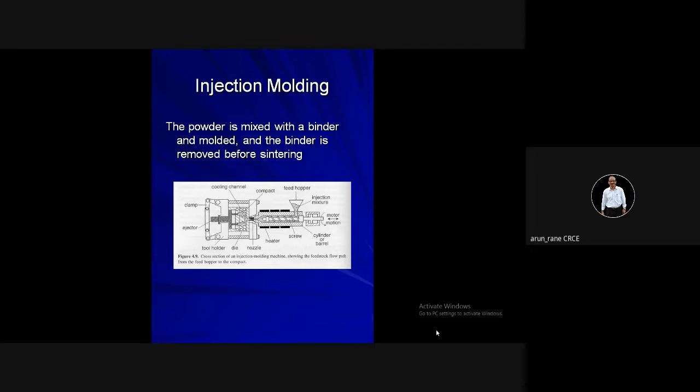Here the powder is mixed with a binder and it is molded, and the binder is removed before the sintering. This is how a typical injection molding machine will look like.